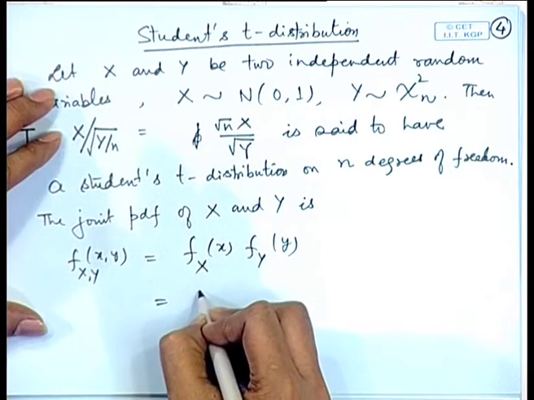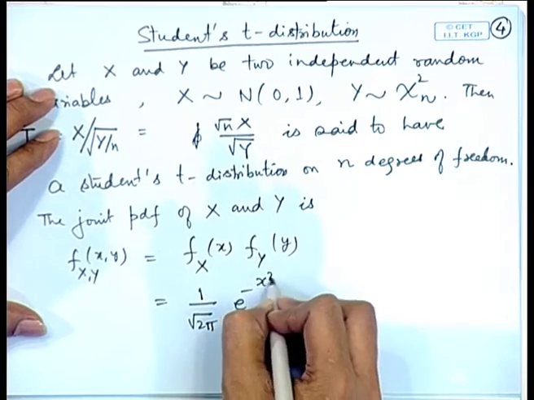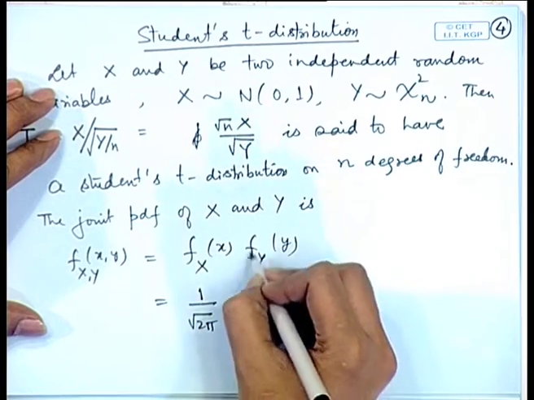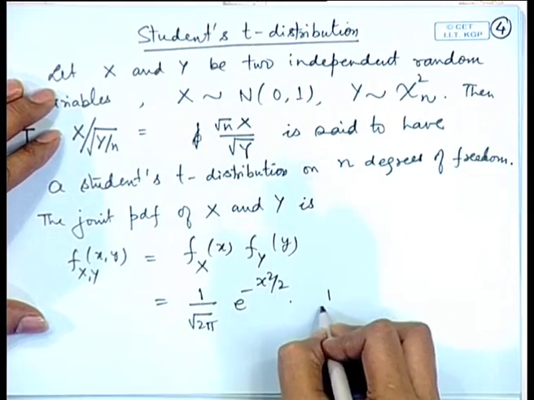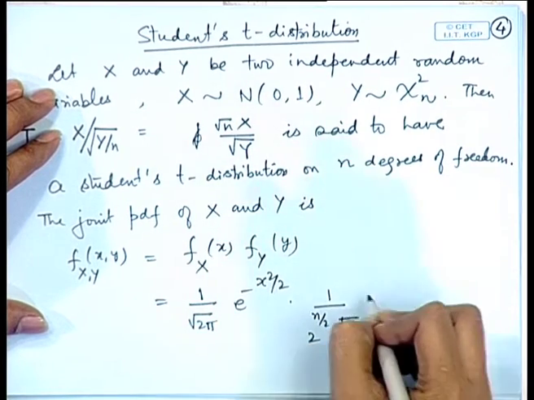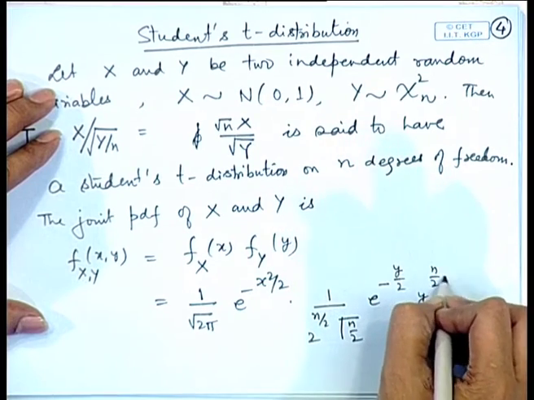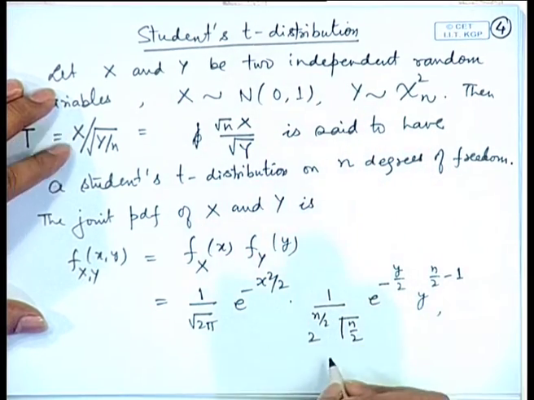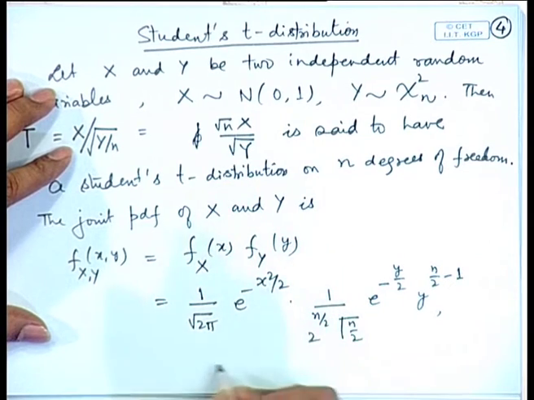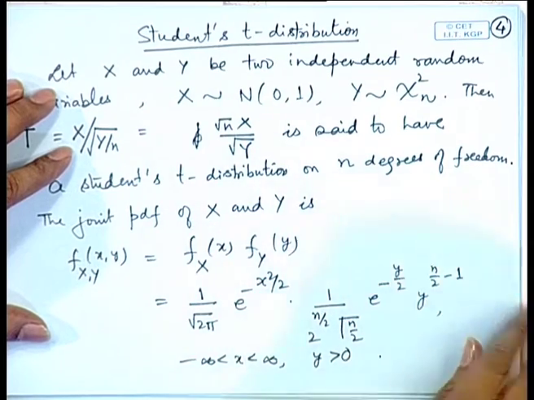Now, x is normal 0, 1, so the density is 1 by root 2 pi e to the power minus x square by 2, and the density of y is chi square n, that is, 1 by 2 to the power n by 2 gamma n by 2 e to the power minus y by 2 y to the power n by 2 minus 1. Here the range of the x variable is from minus infinity to infinity, and the range of the y variable is positive.